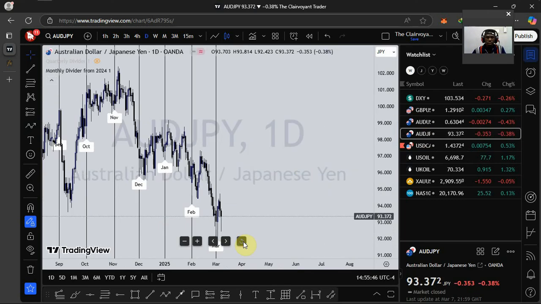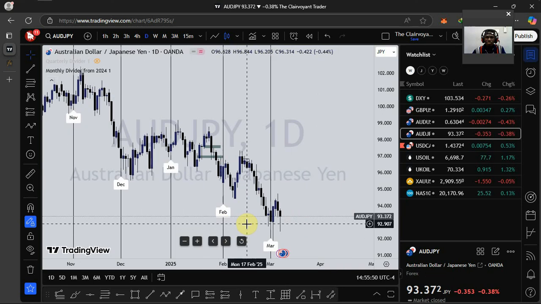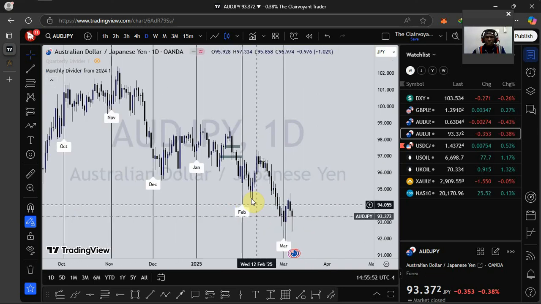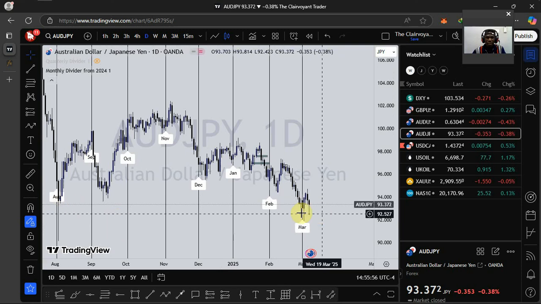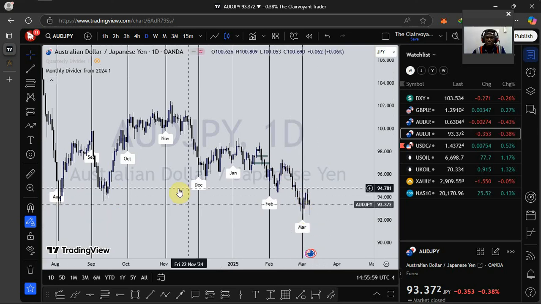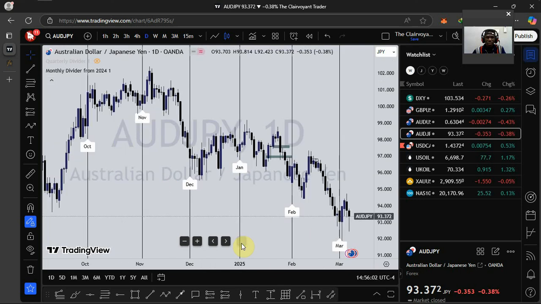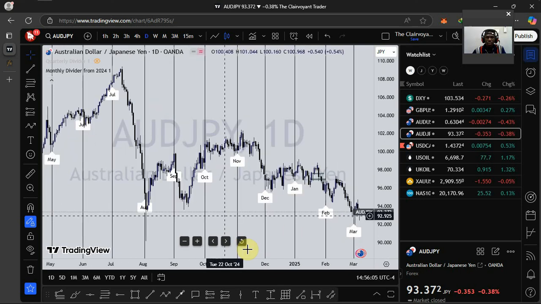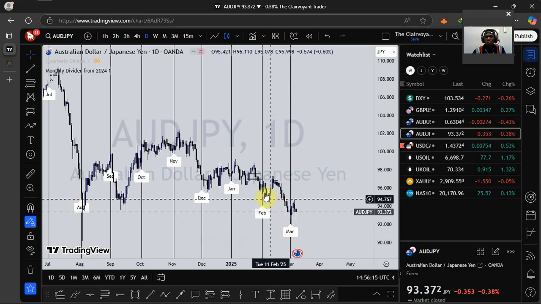For AUDJPY, I'll expect to see price give us a push. On the higher time frame, we realize that price has taken out major lows right here. There is a concept that I've learned from Larry Williams that if we have a push to the downside, to the extent that one or two or three movements push to the downside and take out several lows, you should expect a reversal.